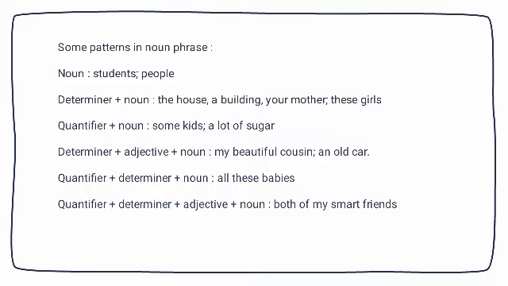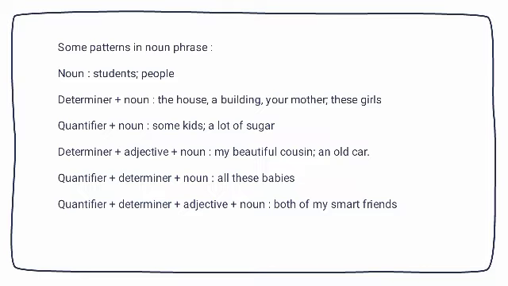Determiner plus adjective plus noun: my beautiful cousin, an old car. Quantifier plus determiner plus noun: all these babies. Quantifier plus determiner plus adjective plus noun: both of my smart friends.